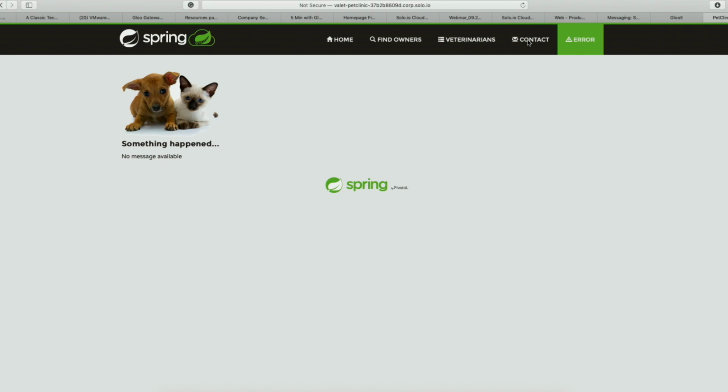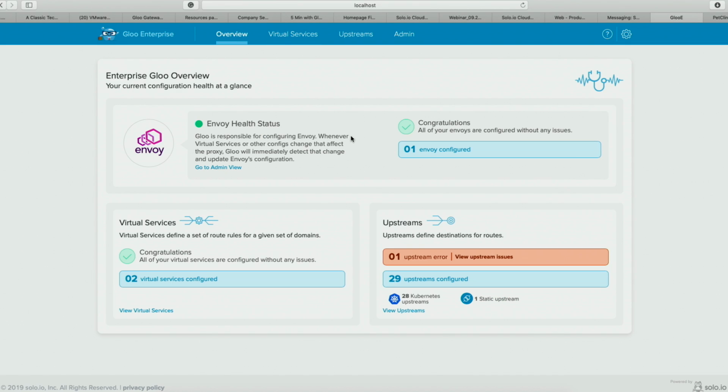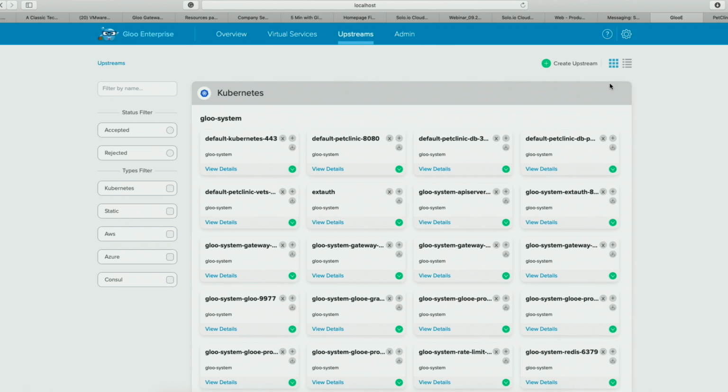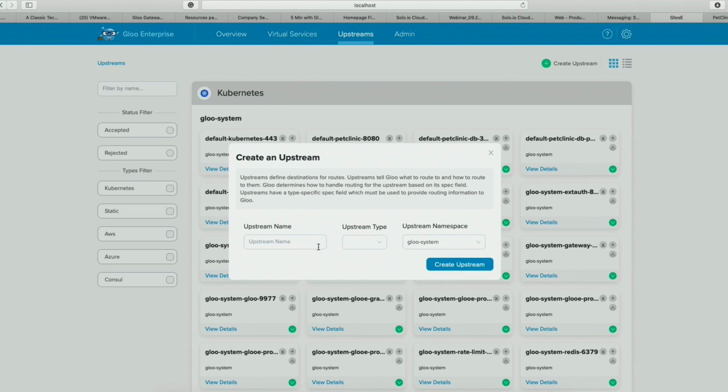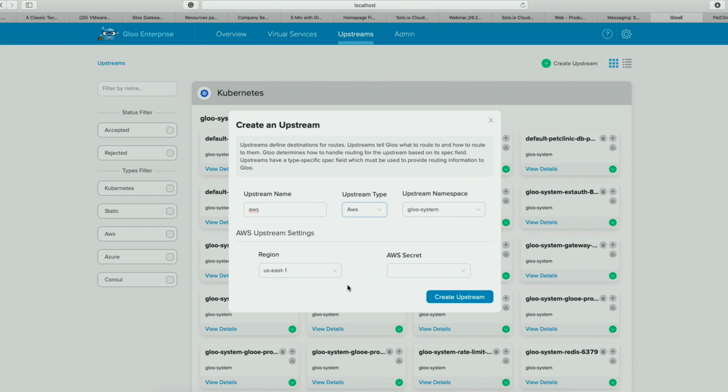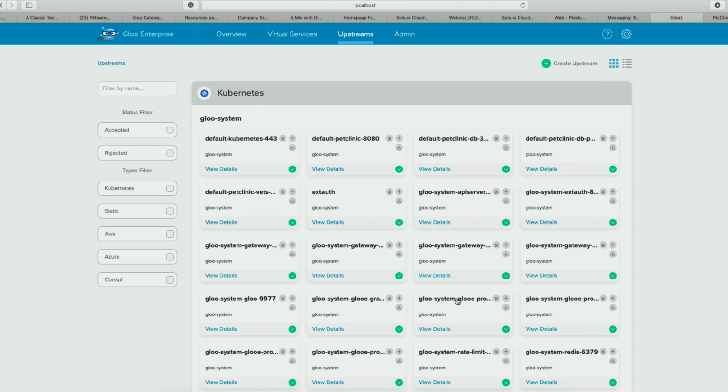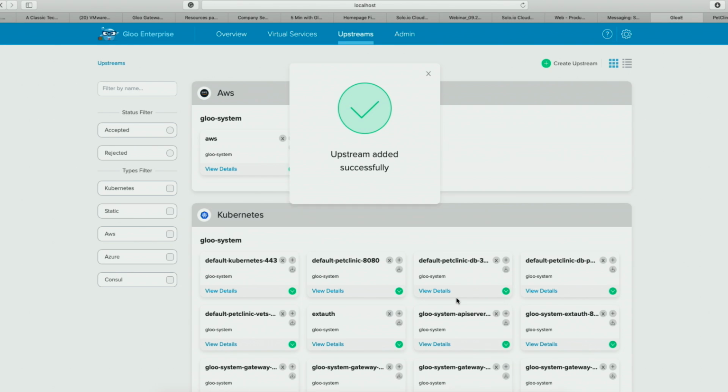So what we're going to do right now, instead of me asking my engineer to fix it, we will put in a Lambda. Every time someone comes to this page, we will spin up a Lambda. So how are we going to do this? We will go to Gloo, come back here to the upstream, and add an upstream. We're going to call it, let's just say, AWS. We said that it's AWS, and now the only thing we actually need is to put in the secret, and we're adding it.